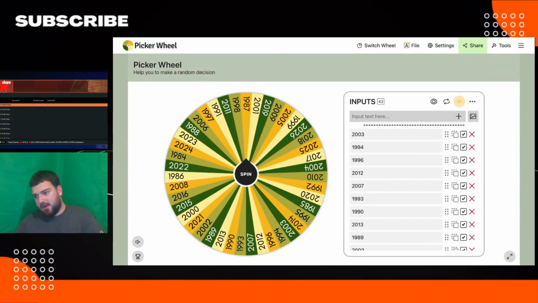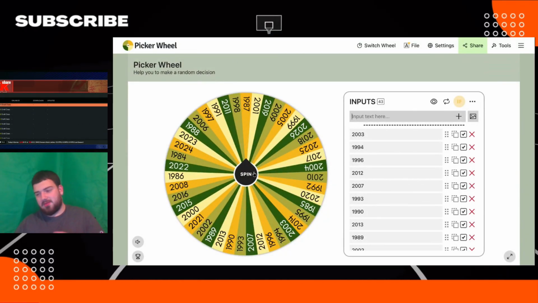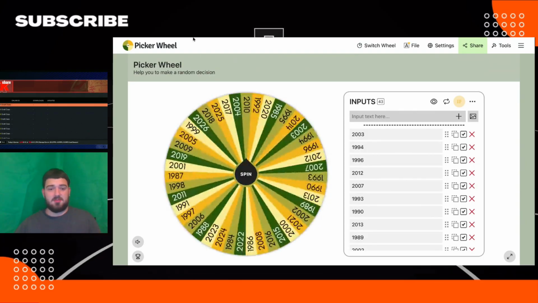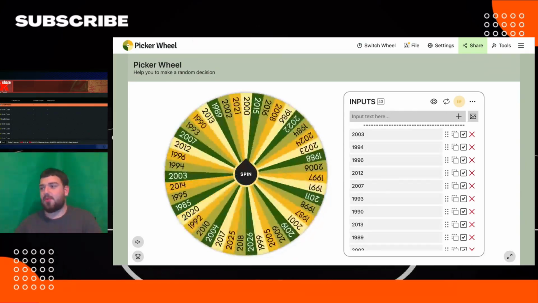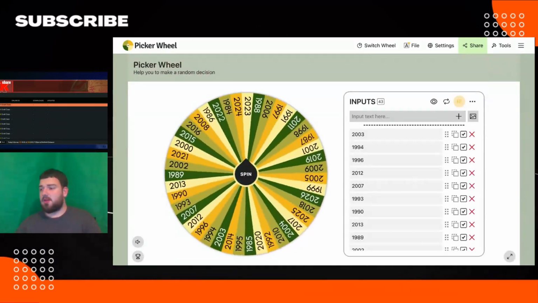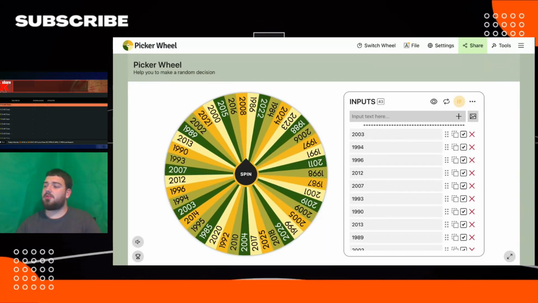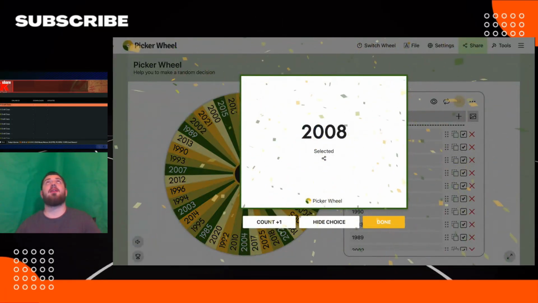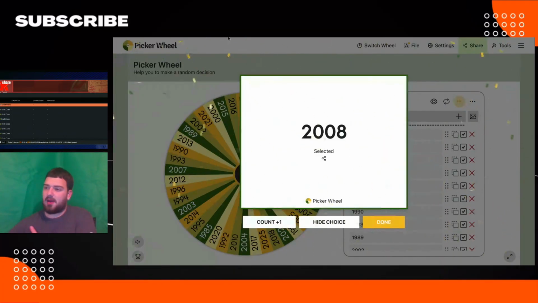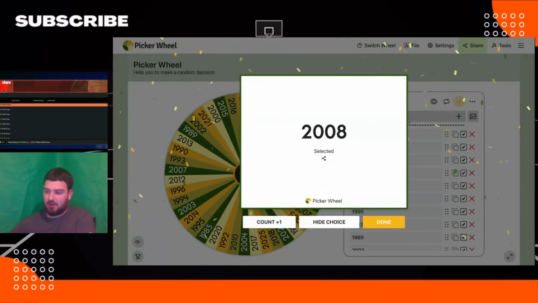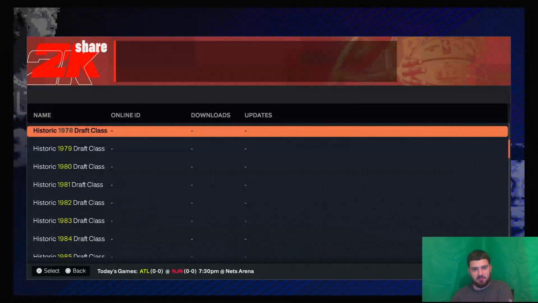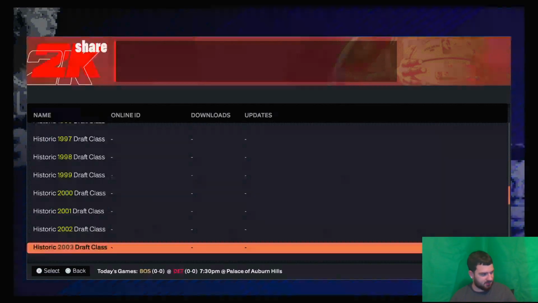So I've got it a little random, so not all the teams are just in order. So let's get our first spin out of the way. Our first spin is going to be 2008. So off the top of my mind, the 2008 draft class, that's Westbrook, that's Kevin Love, that's, I don't know who else that is, but I believe that is the Westbrook draft class.